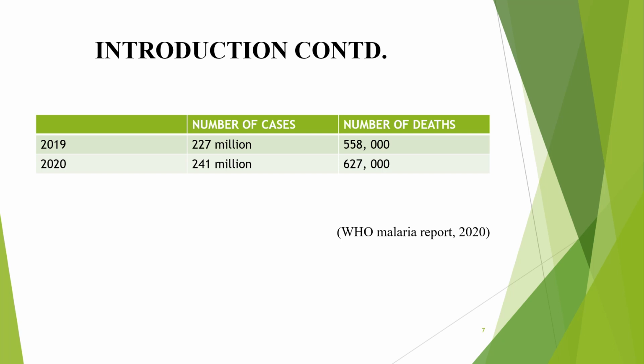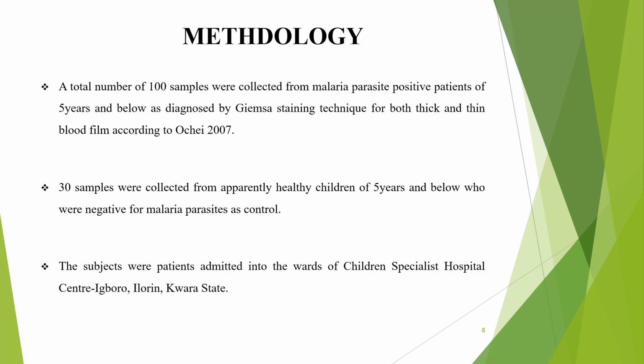This is my methodology. A total of 100 samples were collected from malaria parasite positive patients of 5 years and below, as diagnosed by Giemsa staining technique for both thick and thin blood film, according to Cheesbrough 2007. So we made thick and thin blood films for the patients to examine them for malaria parasite. 30 samples were collected from apparently healthy children of 5 years and below who were negative for malaria parasites as control, and the subjects were patients admitted into the wards of Children's Specialist Hospital Center Ilorin, Kwara State.